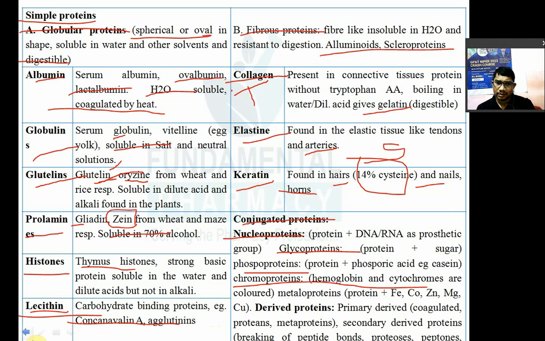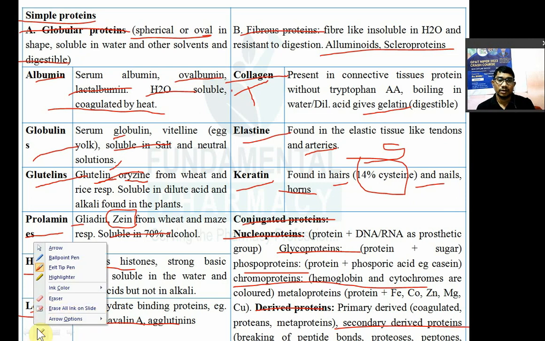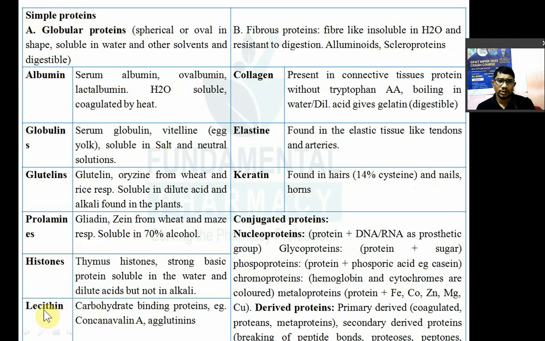Then derived protein, which has primary derived and secondary derived. Primary derived means coagulated proteins, proteans and metaproteins. Secondary derived protein means there is breaking of the peptide bond: proteoses, peptones and peptides. So this is a derived protein. Primary, secondary, tertiary.